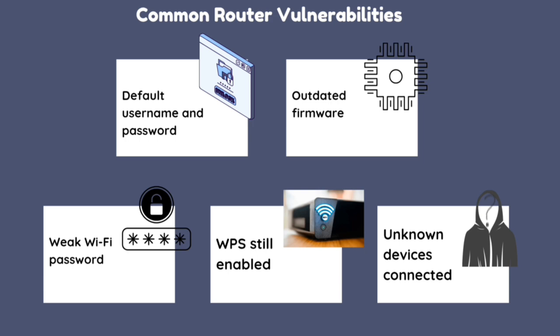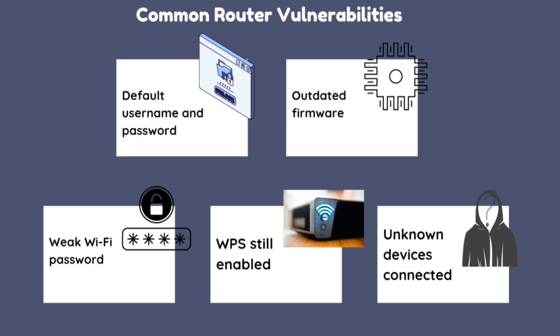Second is outdated firmware. The firmware acts like the router's operating system. When it becomes outdated, it may contain bugs or security flaws that hackers can exploit to access your network. Regularly checking and updating your router's firmware through the admin page ensures that you have the latest security patches and performance improvements, keeping your connection more secure and stable.